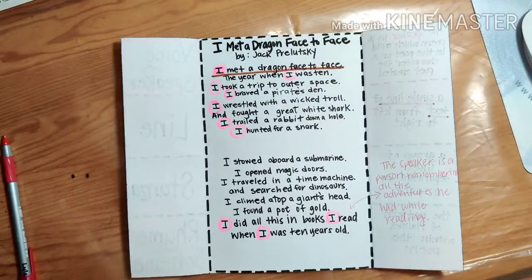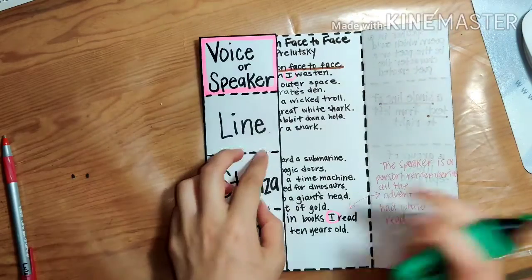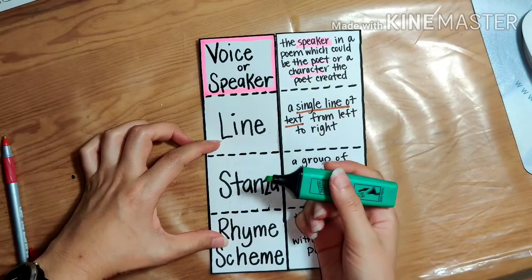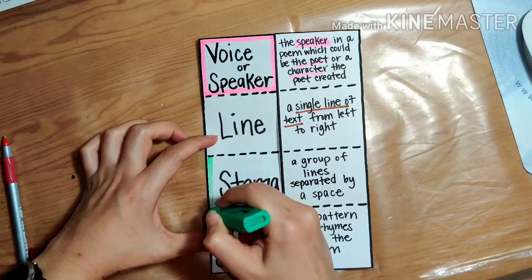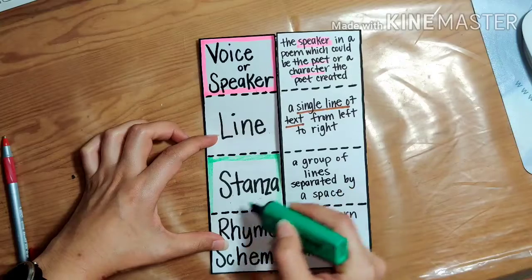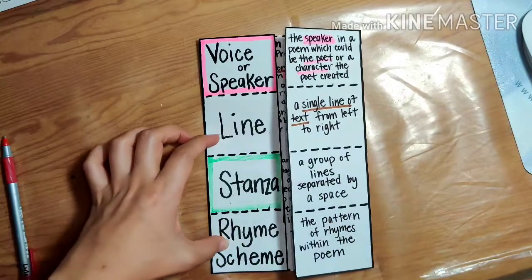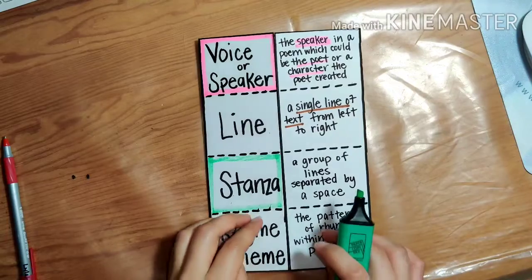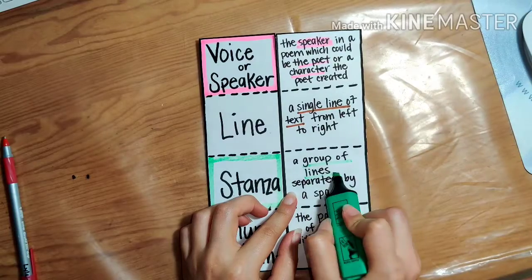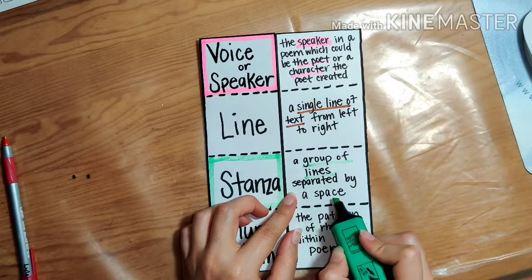In books, we think in sentences or paragraphs. Groups of sentences are actually called paragraphs, but in poetry, groups of lines are called stanzas. And so that is our third part that we're going to be talking about. And we're going to color code this with a green highlighter. Okay, so our third topic here, or third part of a poem, is going to be a stanza. And a stanza is basically a group of lines, okay? A group of lines separated by a space.